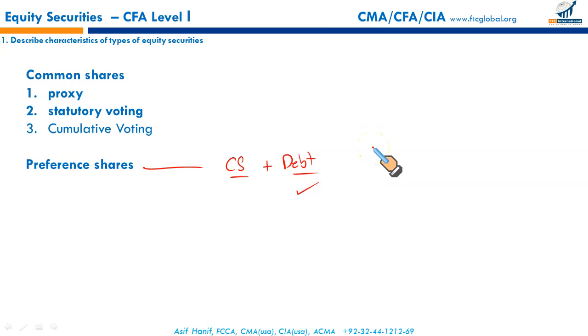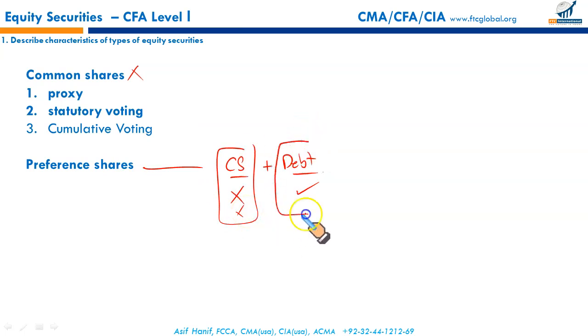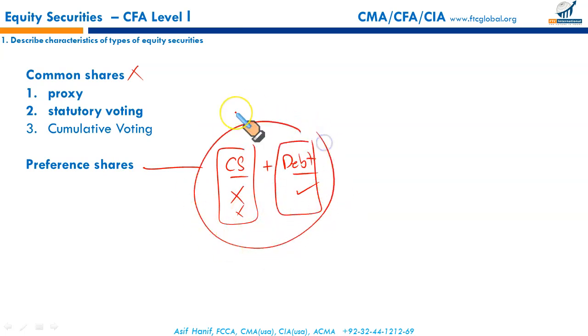And at the same time, payment of dividend is not an obligation. Like in common shares, I just told you, I have an investment and it didn't pay me anything for the last 12 years, because payment of dividend is no obligation. The listed company is under no obligation to pay dividend. Same is true for preference shares. Dividend payment is not an obligation. So preference shares have the feature of common stock. At the same time, the dividend payment is fixed. That's why it's called a hybrid instrument. It has features of both common stock and debt.